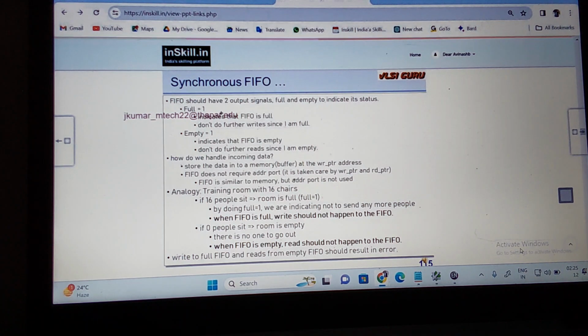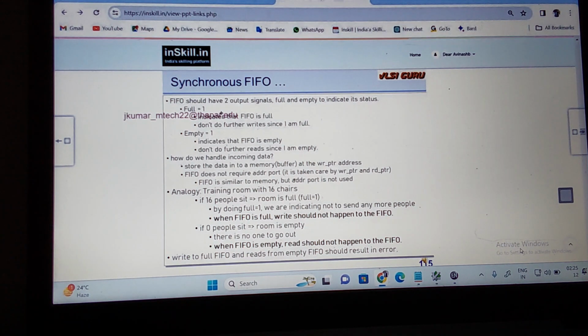What are the two output signals? This is what extra control signals I'm going to talk about now. FIFO should have two output signals, because that is nothing but full and empty, to indicate its status. Suppose depth is 16. Now you write data into all the depth of the FIFO, all the indexes of the FIFO. Now you are indicating that your full is one. You are done with the write operation. Further, whether you can write the data to the depth.